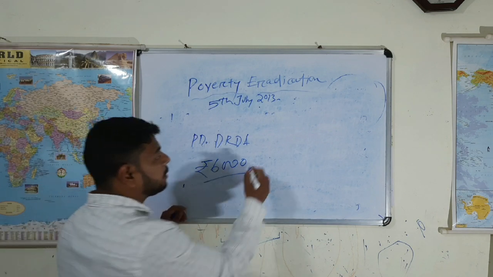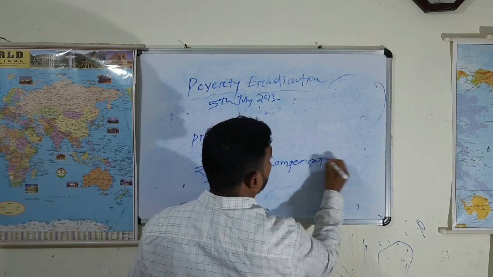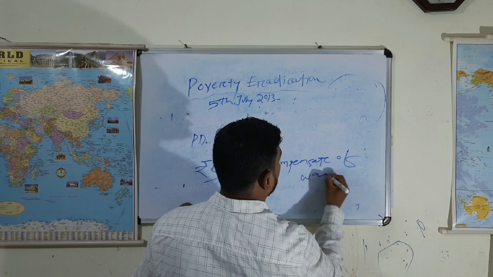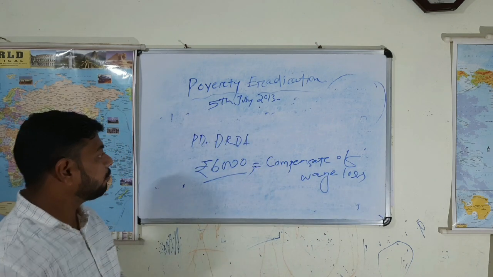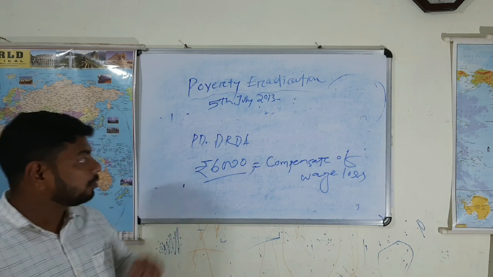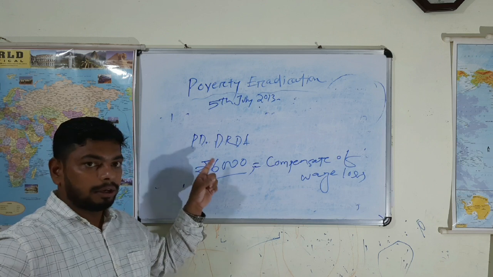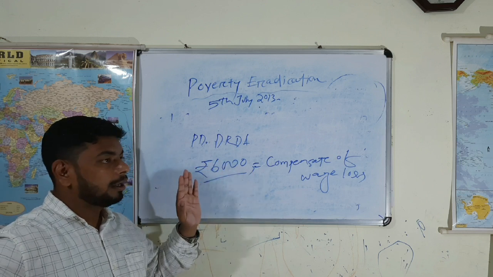So it is a compensation for wage loss. Got it? Next. So we understood the National Food Security Act clearly, and the 6,000.